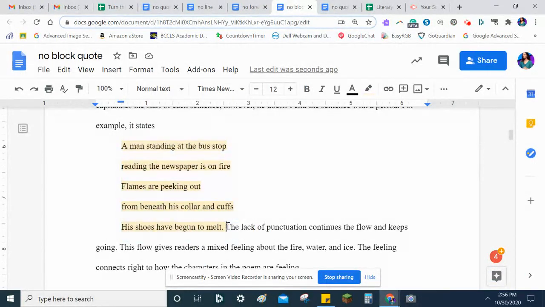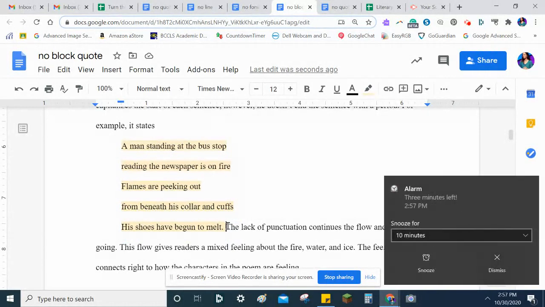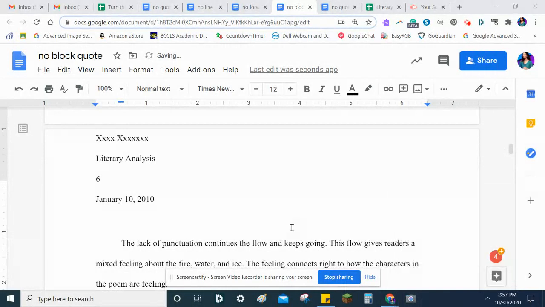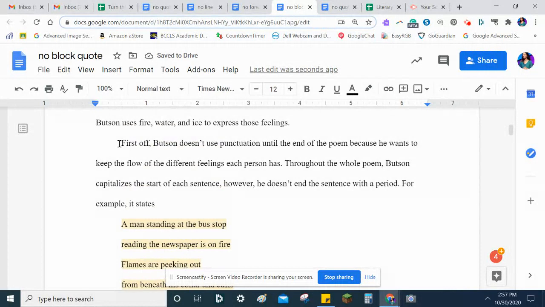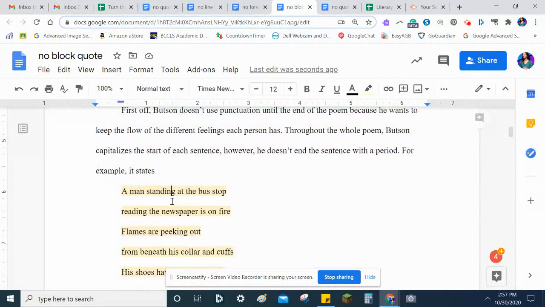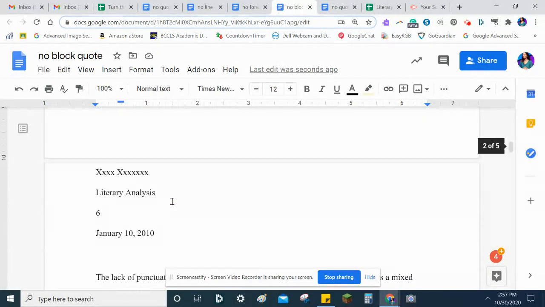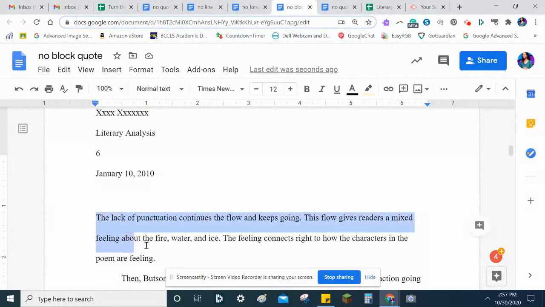And then when you're done with your block quote, you resume the paragraph, you go back to the paragraph, but on a new line. So here, blah, blah, blah, first body paragraph, then we jump into our block quote, and then here, we're continuing the body paragraph, just continuing it.